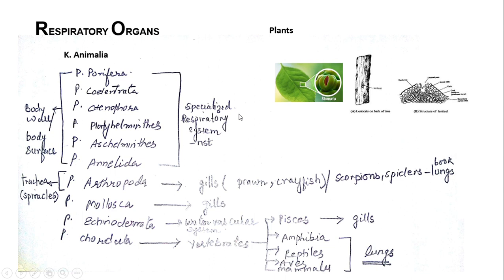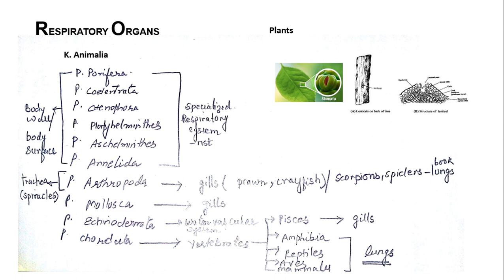Different living organisms like plants and animals have different respiratory organs. Plants take in and out the gases through special pores called stomata, which are present on the surface of the leaf. Even in the older stems, we find small pores called lenticels, which are formed due to the secondary growth over the years in the stem.